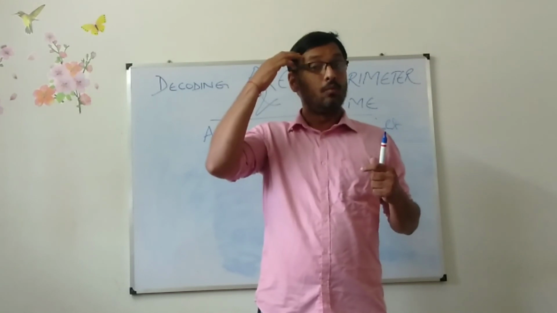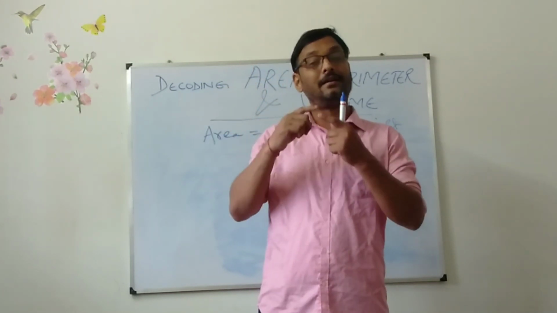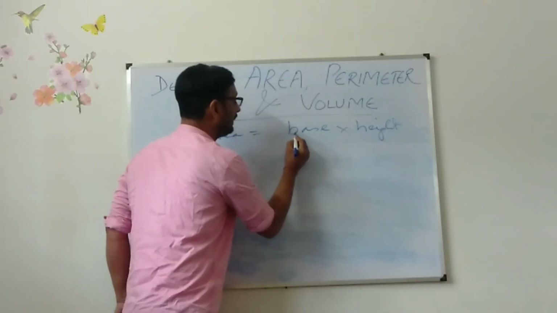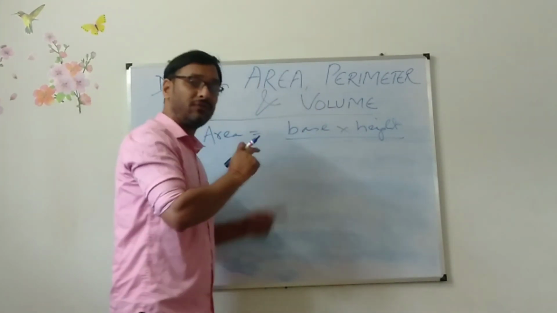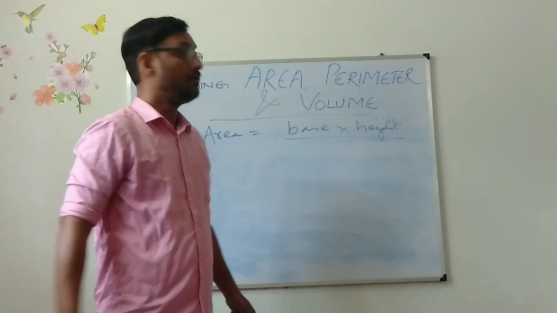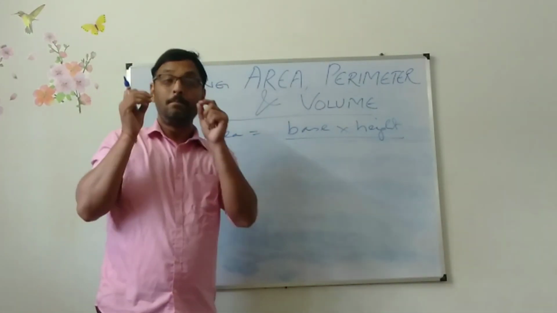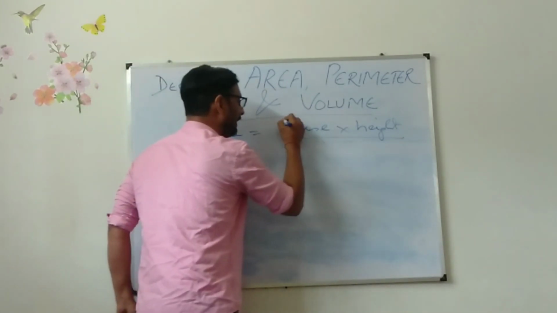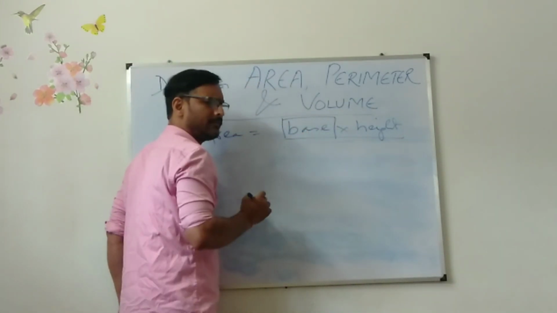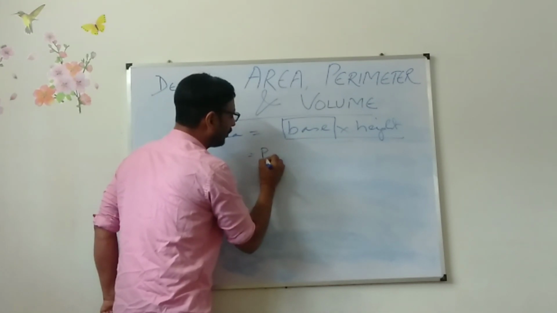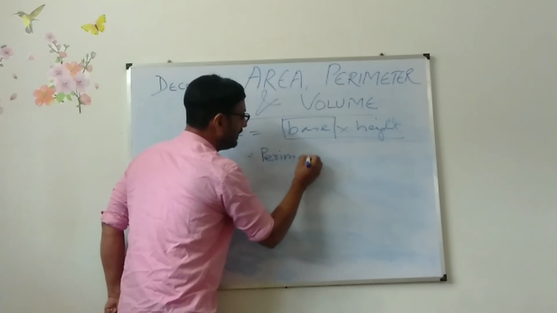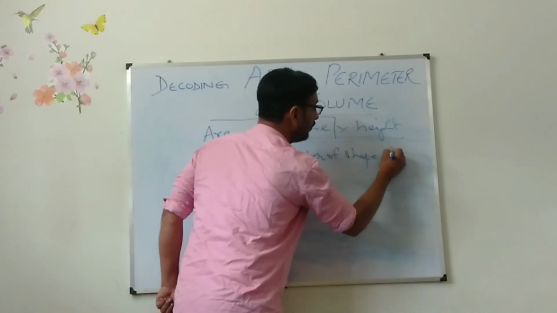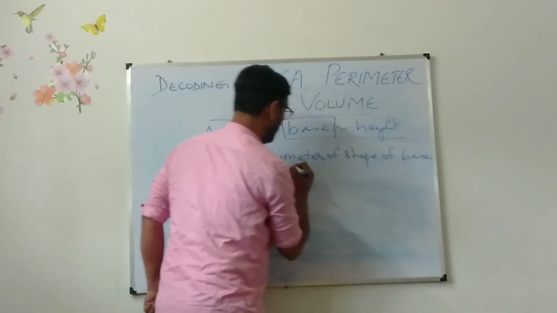Whatever I say, whatever is there in my mind, it doesn't go exactly to you. So the person who thought about this definition, it definitely did not come exactly to you. So I tried to think what was there in his mind. So this was base. What was base? He might have thought perimeter of shape of base into